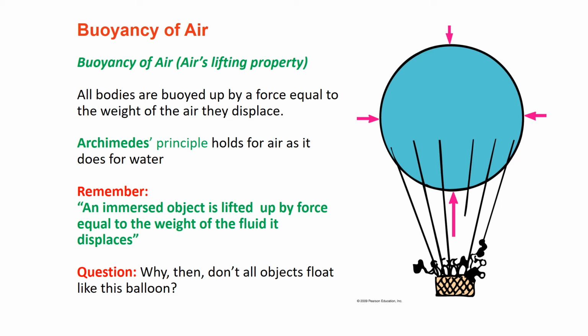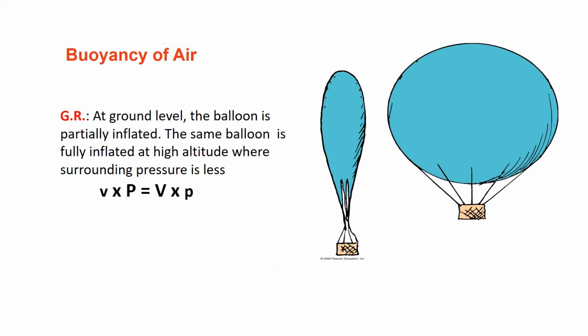Let us discuss it in the class. Now give a reason why this balloon on the ground is less inflated than the one on the higher level. At ground level, the balloon is partially inflated. The same balloon is fully inflated at high altitude, where the surrounding pressure is less.